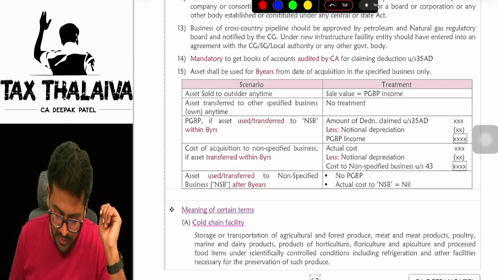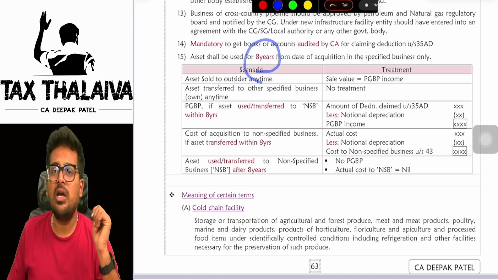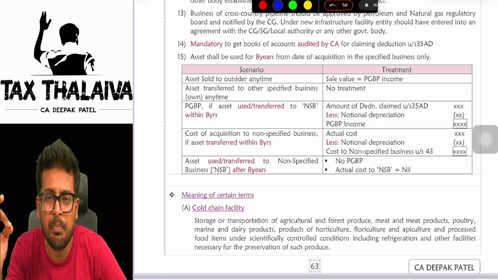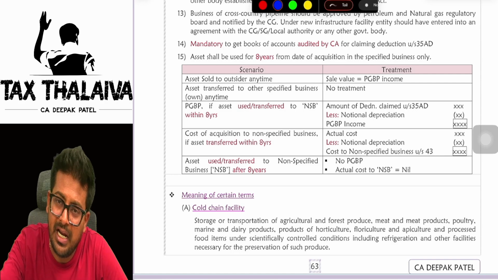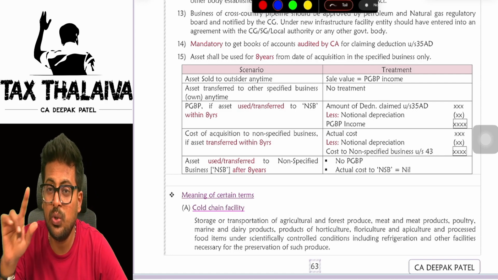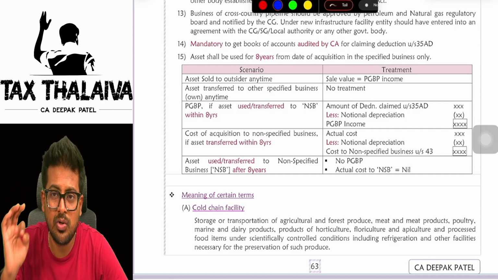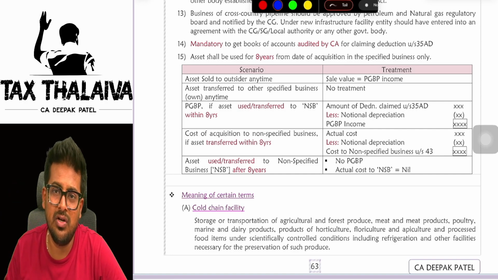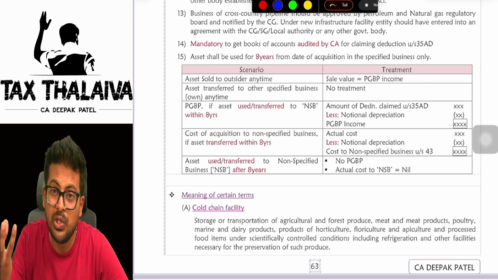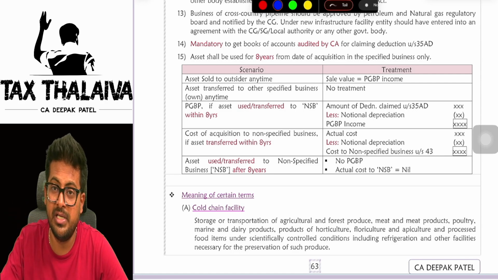Mandatorily in order to claim 35 AD. Now, there is a lock-in period, boss. Whatever assets you purchased on which you claimed 100% deduction under 35 AD, you cannot sell those assets within 8 years from the date of purchase. You cannot even use those assets for non-specified business.